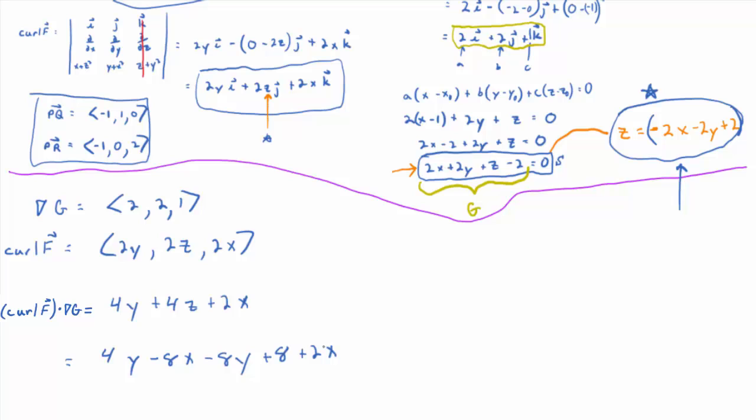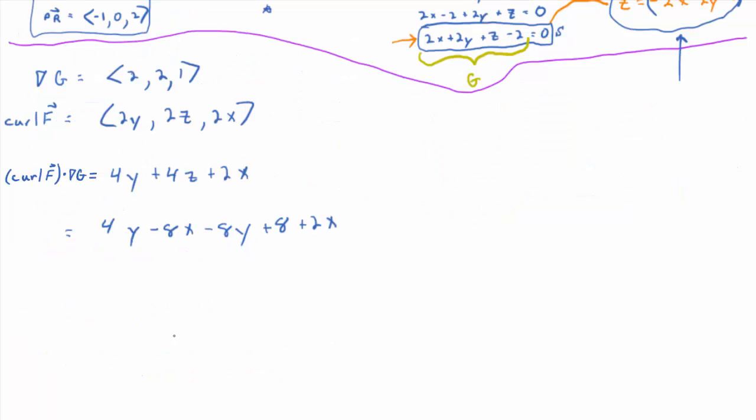Everybody with me? Okay, simplify. What do we get? So minus 6x we could put in front. That's okay. And then what else? Minus 4y. So I crossed out the wrong thing. I meant to cross that out and then cross out that. But you get the idea. And then what? Plus 8?